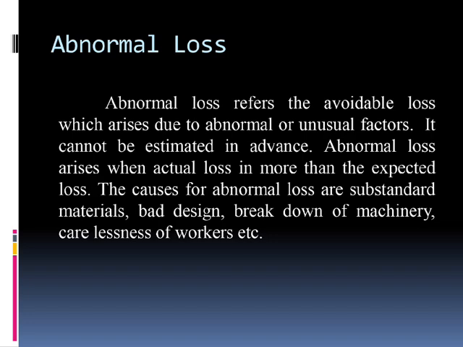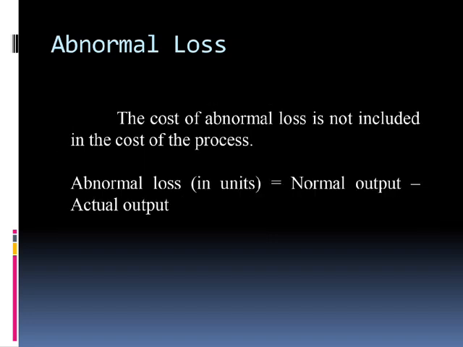The causes for abnormal loss are substandard materials, bad design, breakdown of machinery, carelessness of workers, etc. The cost of abnormal loss is not included in the cost of the processes.